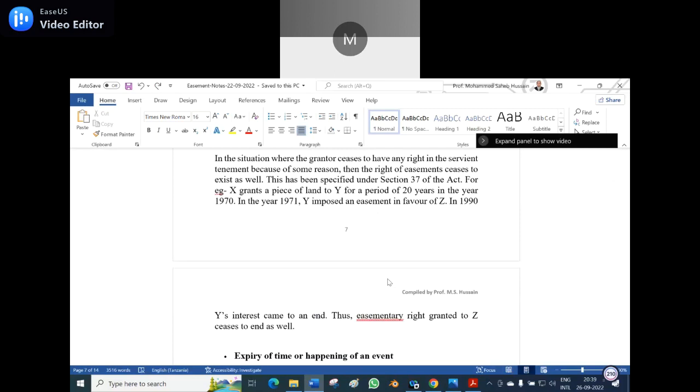Once the right is given with a limitation, once the completion of that period comes, then automatically the easement will be extinguished.